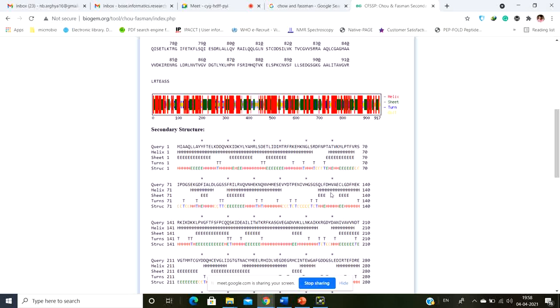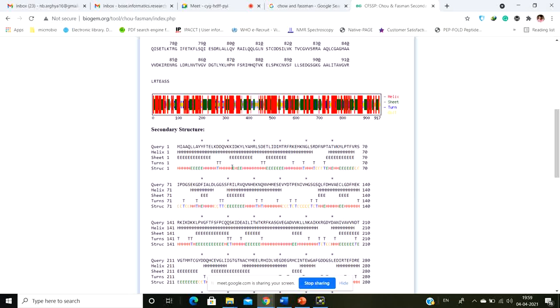And this is really required, not only for the prediction of the structure for the drug designing part, but also to look at the location and the localization of a particular protein. Suppose you have a protein and you have found, by performing CD spectroscopy, that you can assign the role of that protein, whether it is an alpha helix protein, a beta sheet protein or a random coil protein.